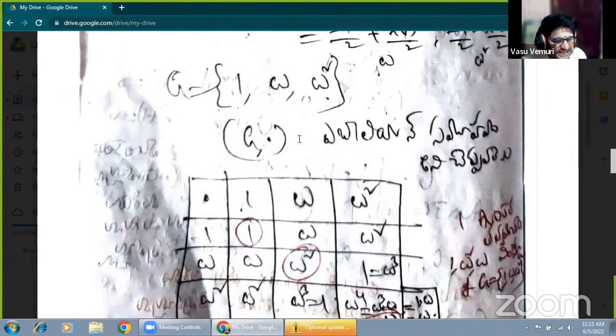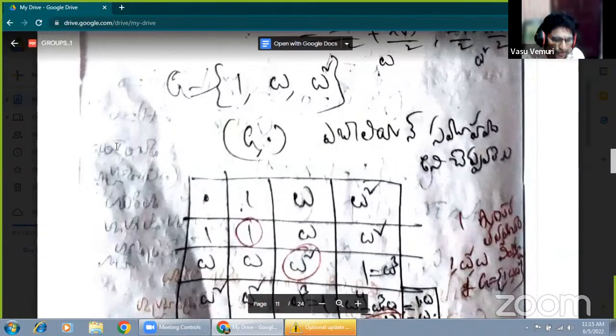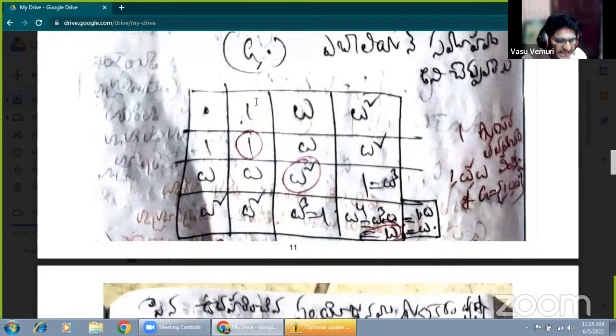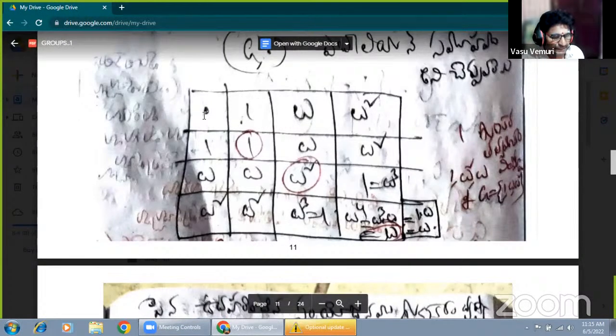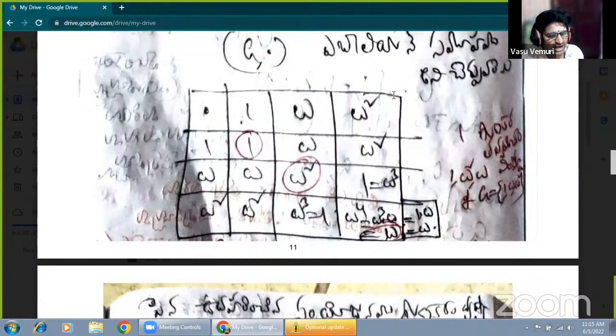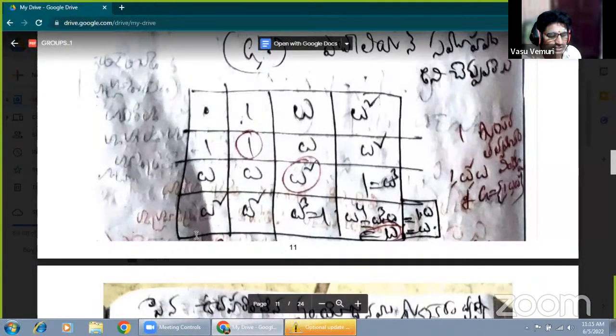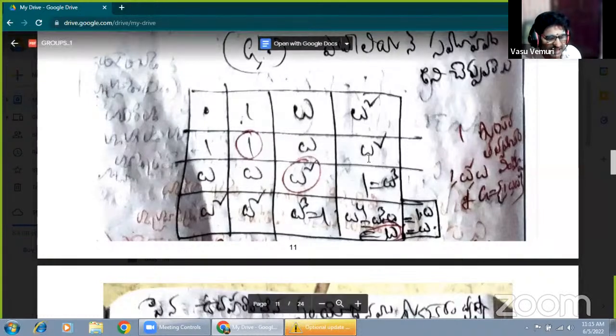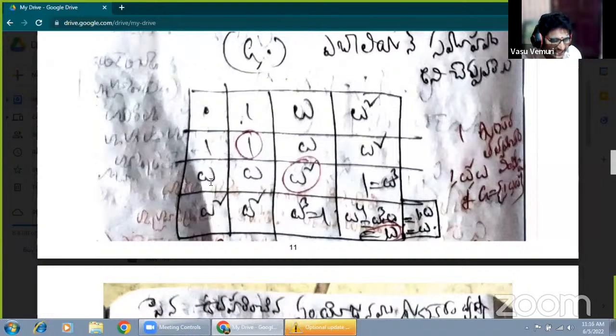Now, to prove that G under multiplication forms a finite group, we must show that G under multiplication forms a finite group. First of all, we must arrange the composition table. Multiplication as the composition: 1, omega, omega square. Those elements must be arranged as the columns and the rows. Okay. Now here 1 is multiplying with each and every element, and we get the same elements given in this row. The second one, omega, is another element that is also multiplying with each and every element given in the set.